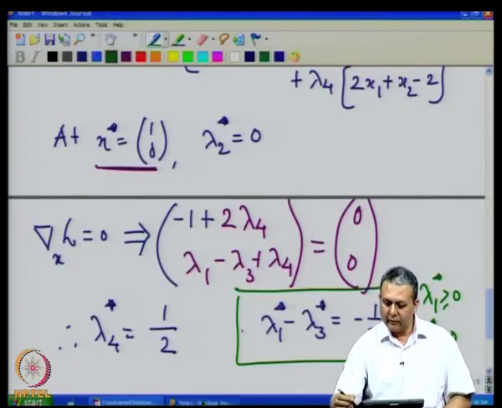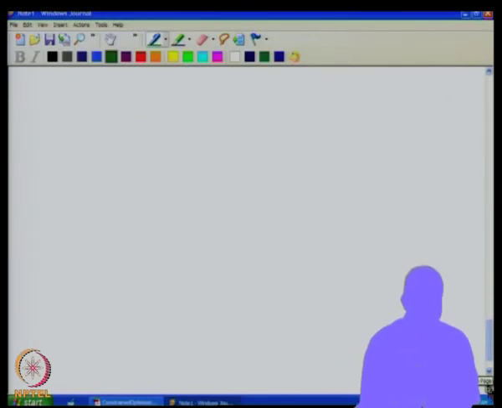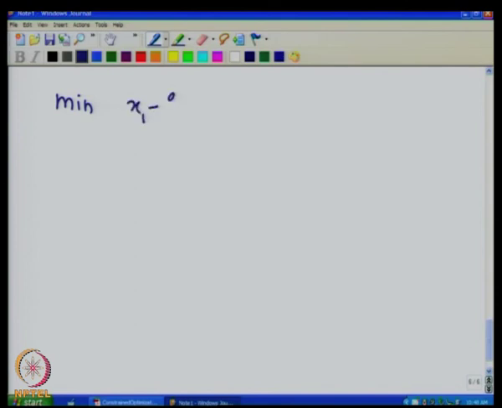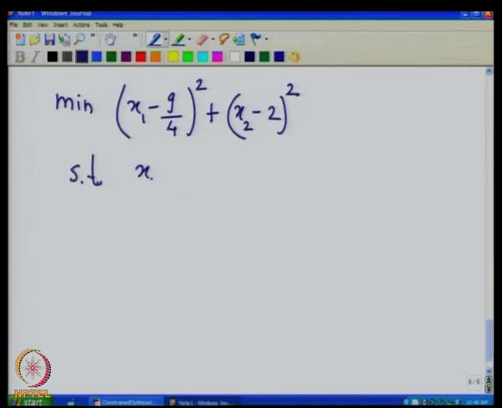So, let us look at this problem. The problem that we are looking at is minimize (x1 minus 9 by 4) square plus (x2 minus 2) square, subject to the constraints x1 square minus x2 less than or equal to 0, x1 plus x2 less than or equal to 6, and x1 greater than or equal to 0.